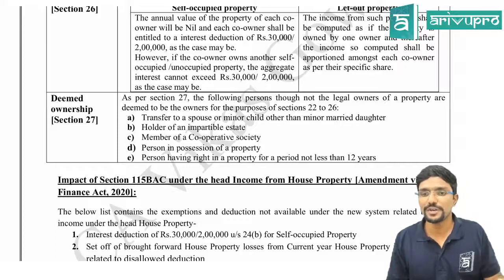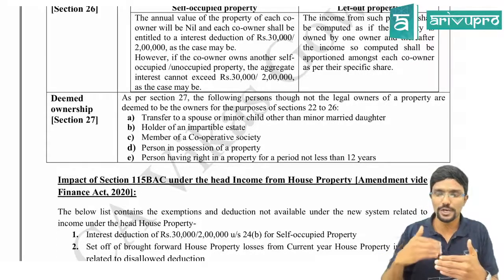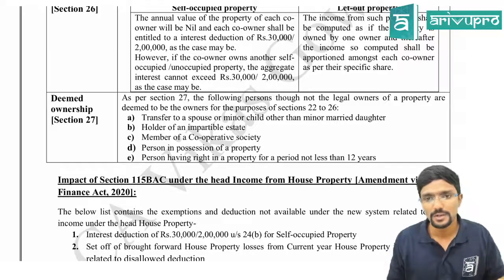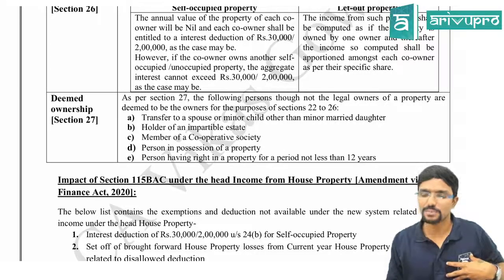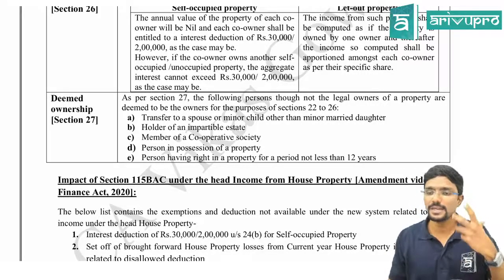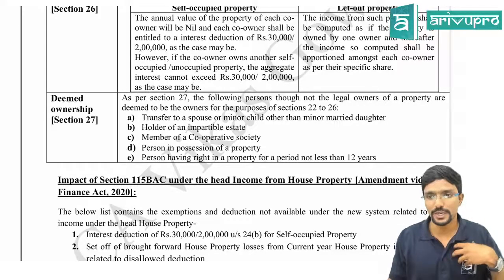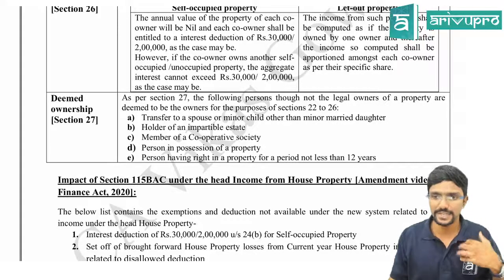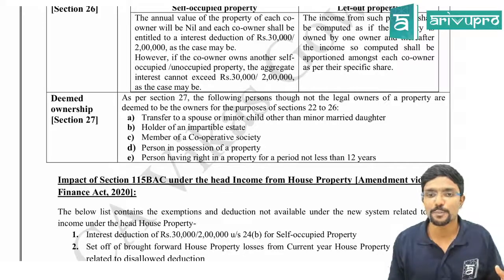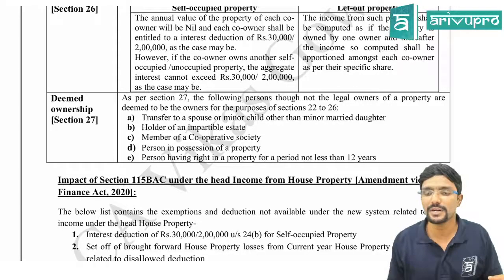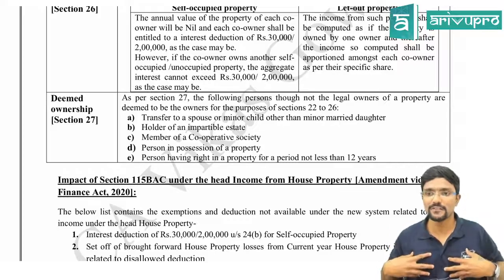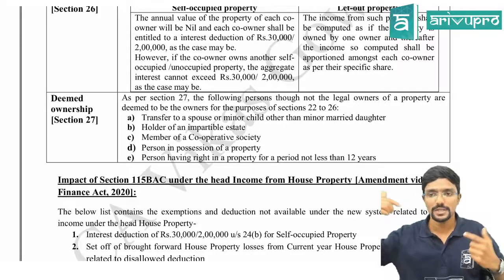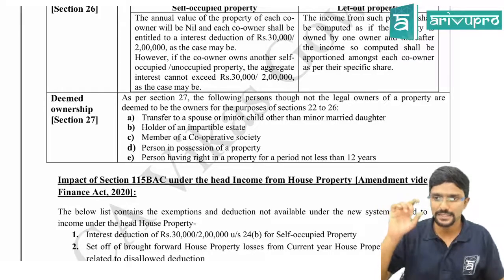Then member of cooperative society. So if any property has been allotted by cooperative society to the member, then member is deemed to be the owner even though he is not the legal owner. Then if I am in the possession of the property as per Transfer of Property Act, then I will be considered as the owner even though the property is not registered in my name. Clear? Then last point, person having right in a property for a period not less than 12 years. So if I have taken any property for a lease of at least 12 years or more, then in that case I will be considered as deemed owner.